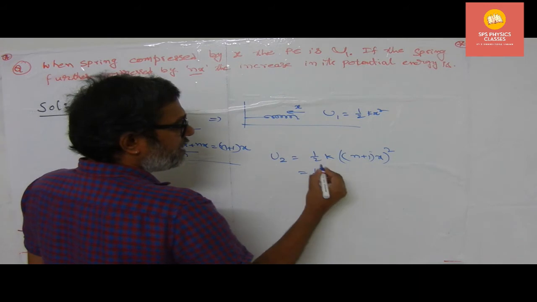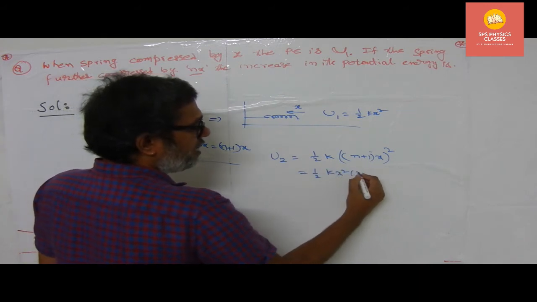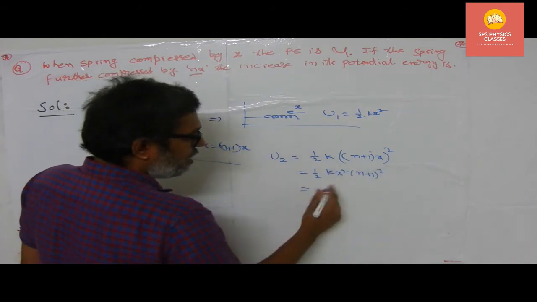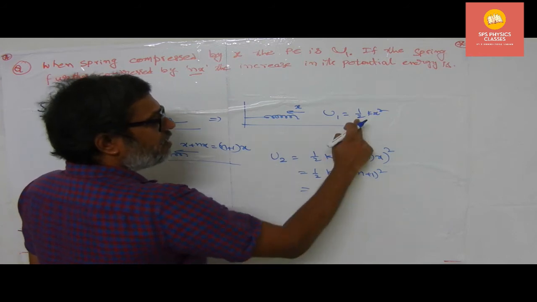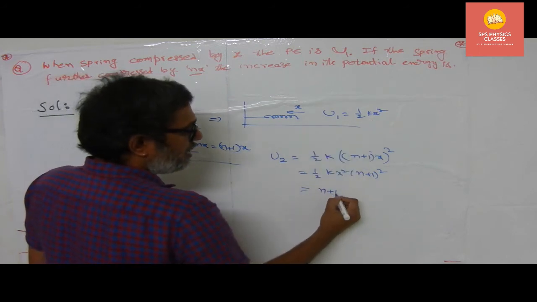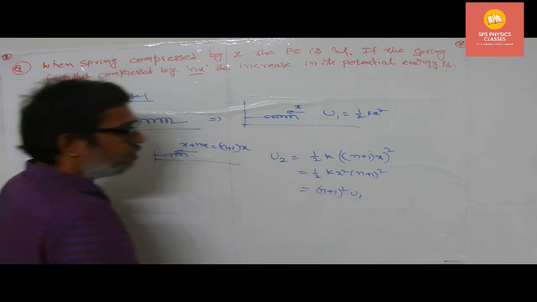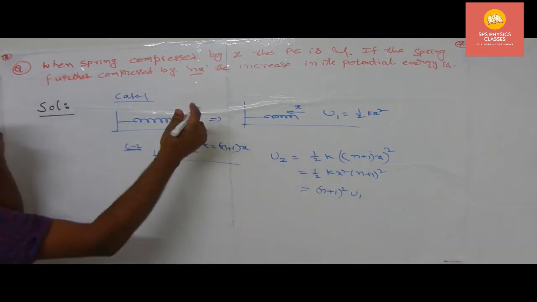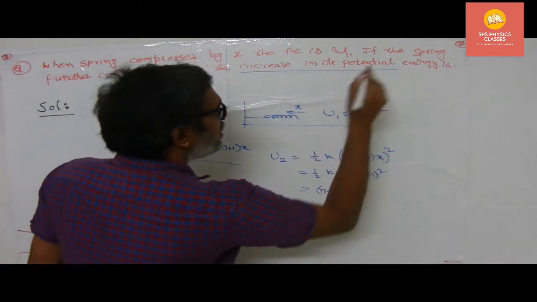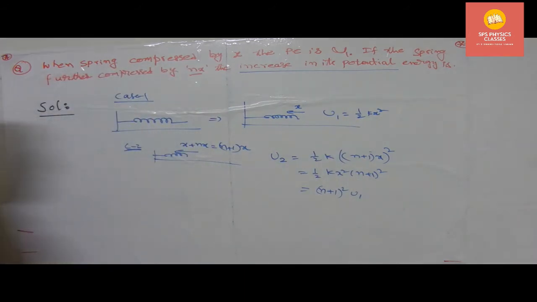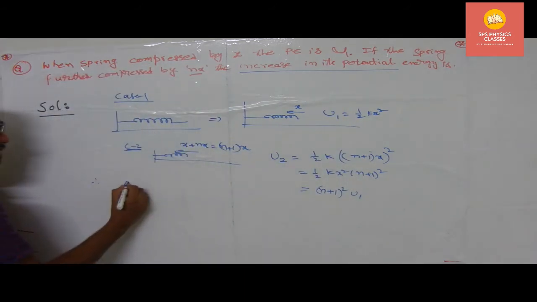Therefore, this value will be equal to half k x square of (n plus 1) whole square. What is half k x square? Half k x square means U1. Therefore, (n plus 1) whole square into U1 we can write down. According to the question, that is the increase in the potential energy. That is the question. Therefore, we need to get delta U.